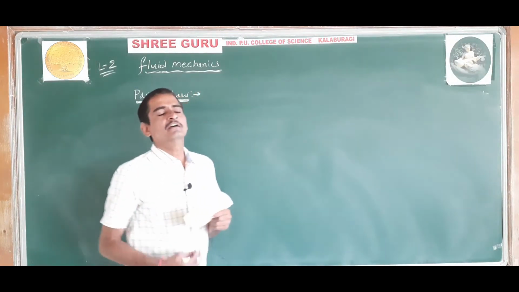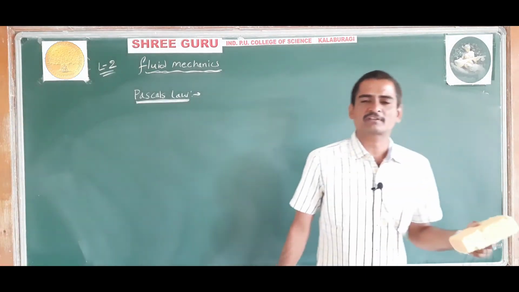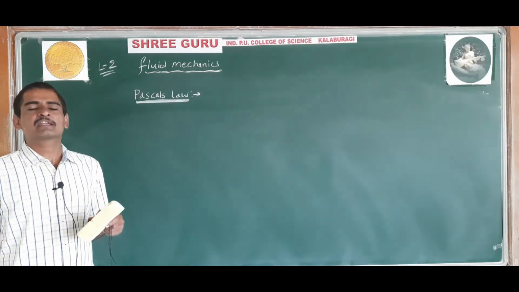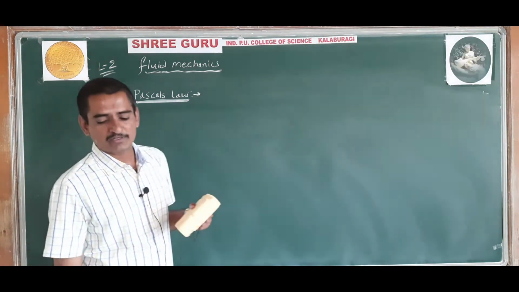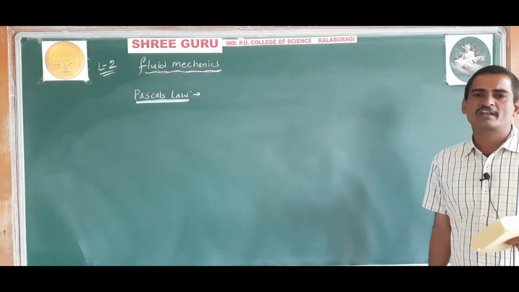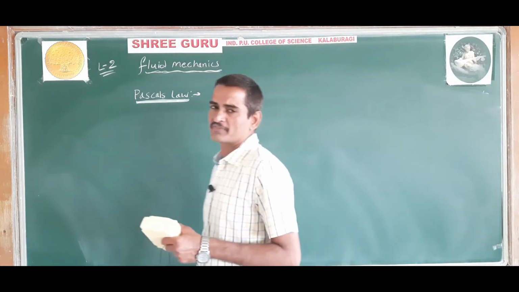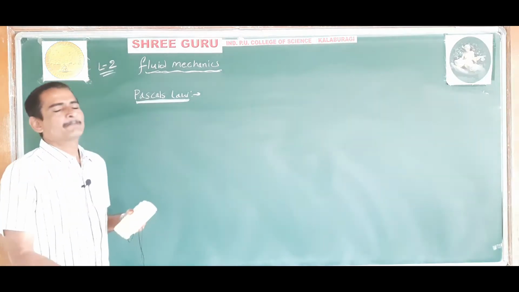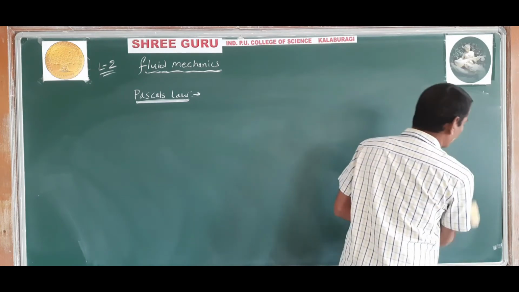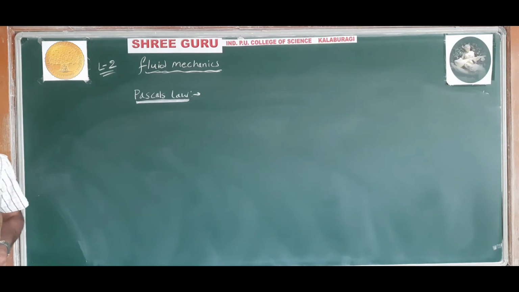Or it states that if the effect of gravity is neglected, then the pressure at every point of a liquid in equilibrium of rest is the same. That is, pressure will remain constant in equilibrium of rest of a liquid if the gravity effect is neglected. That is another way of explaining it.